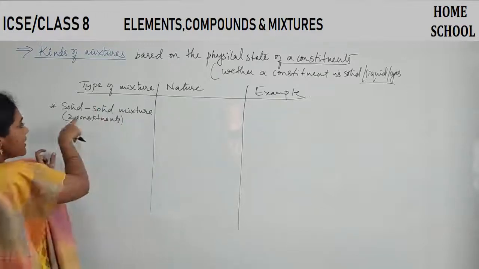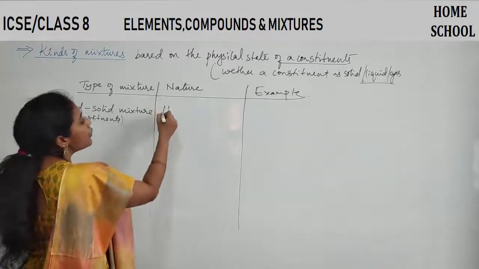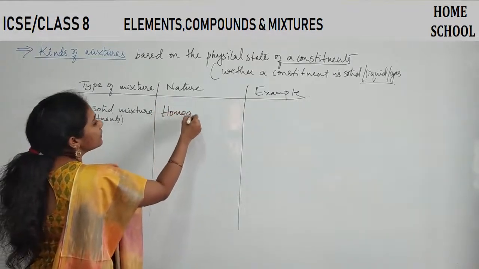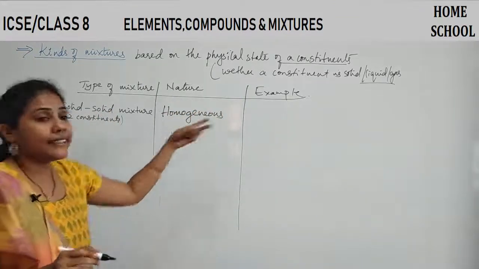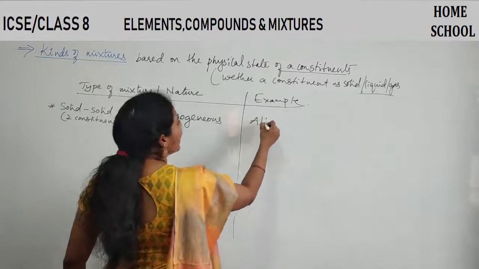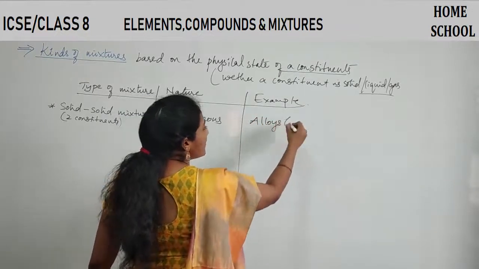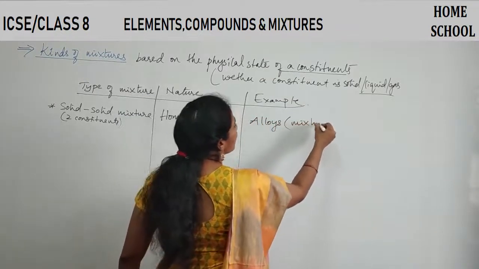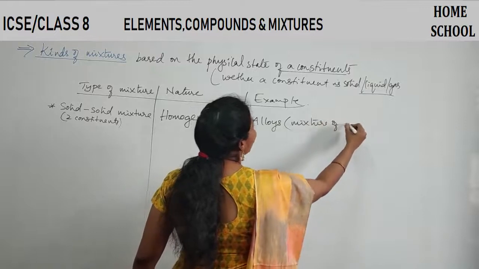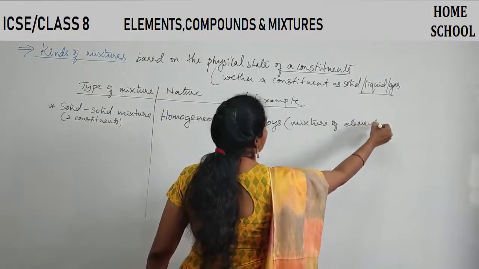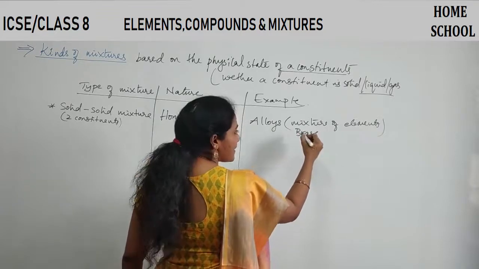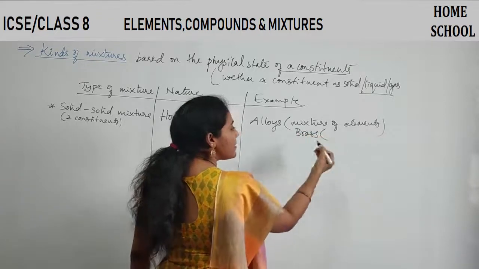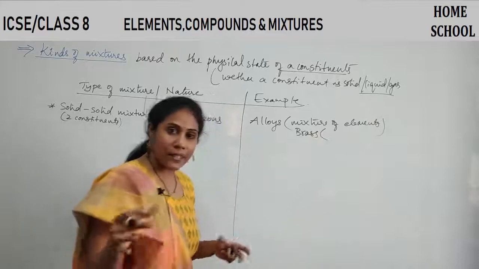If this solid mixture is homogeneous, then what example will you give? Alloys, in the sense of a mixture of elements. For example, brass is an alloy. In brass you will find two elements mixed.